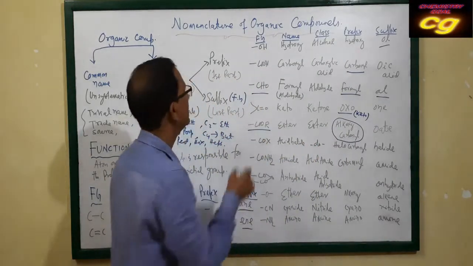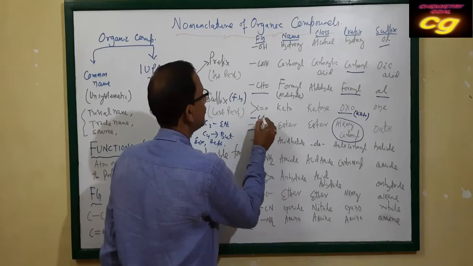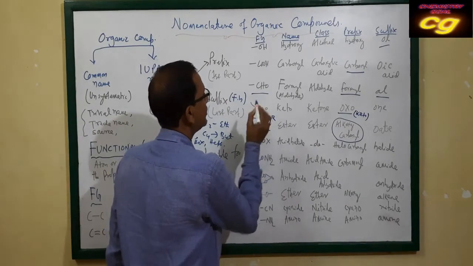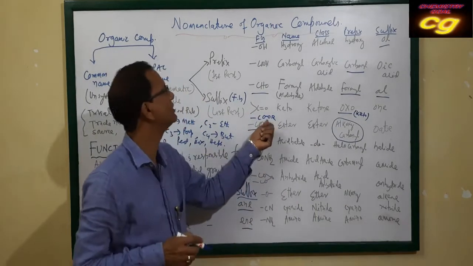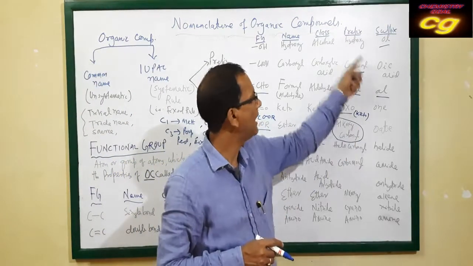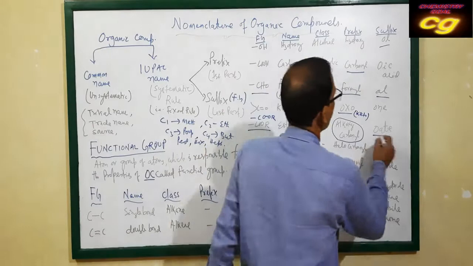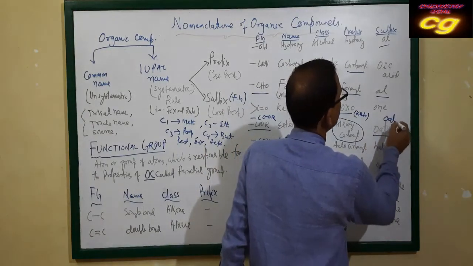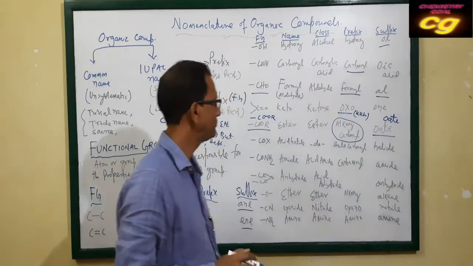OR, if you draw the structure, COOR. So this group OR is alkoxy. Alkoxycarbonyl is your prefix name, and the suffix is -oate. Oate. That is -oate. Okay.